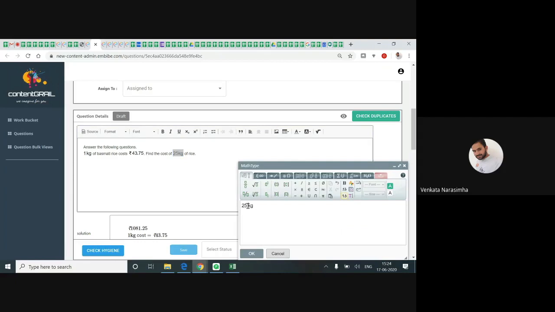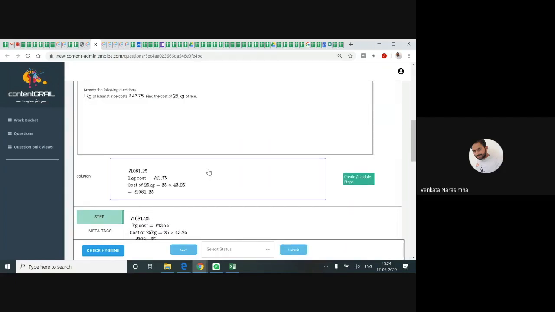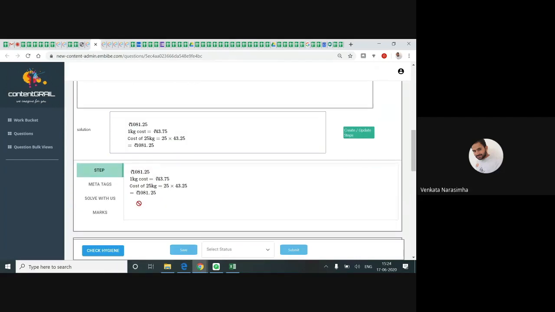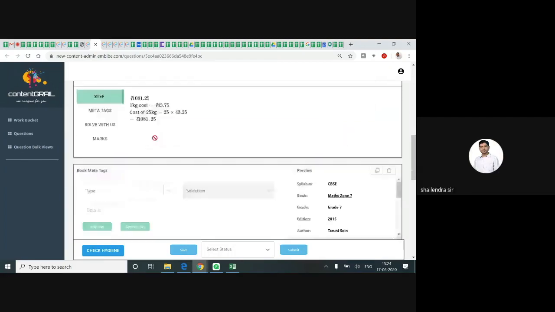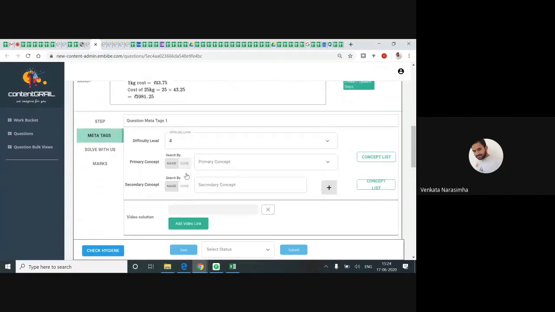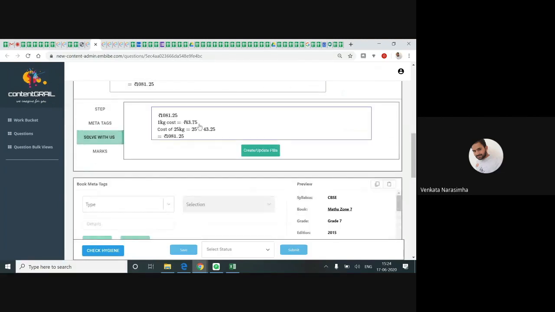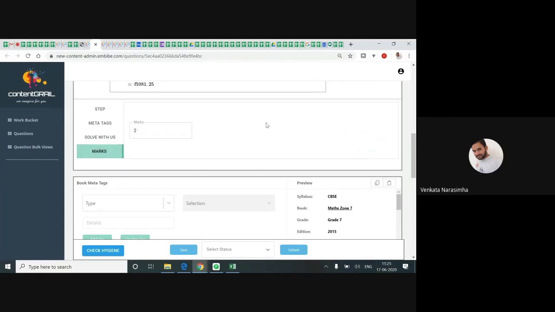Give some space. Properly it should look. So the solution is directly given. You need to provide the explanation in terms of words, meaning you need to give a little description in words, right? Give that. After that, meta tags you need to provide. Meta tag, no concept is tagged. You need to tag the concept. Solve with us you need to make. Marks he has given, so you don't need to bother about this.